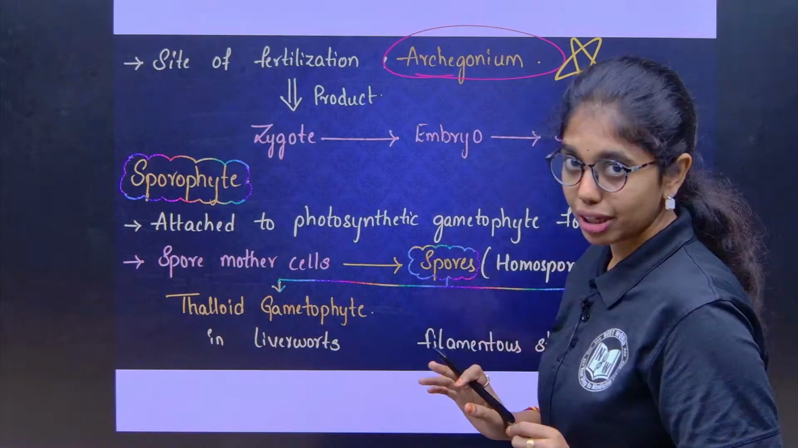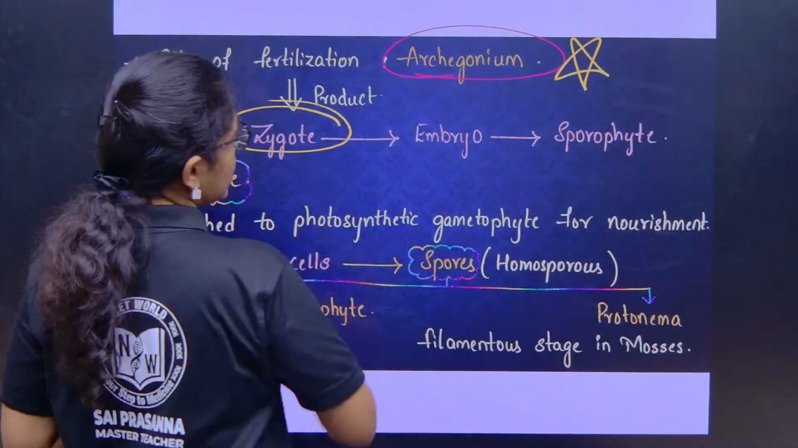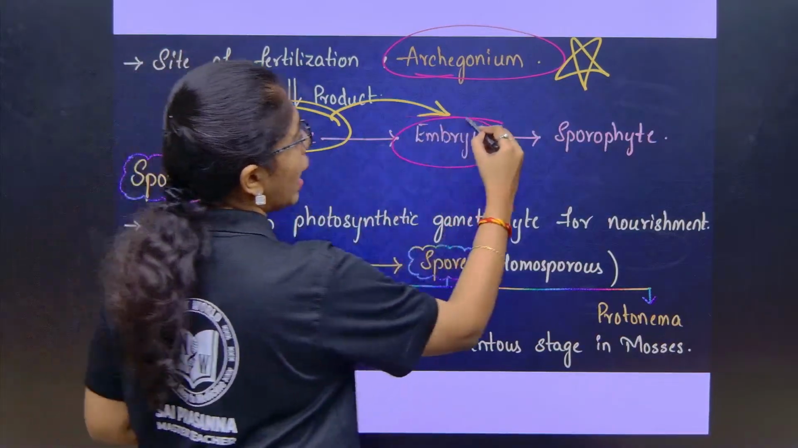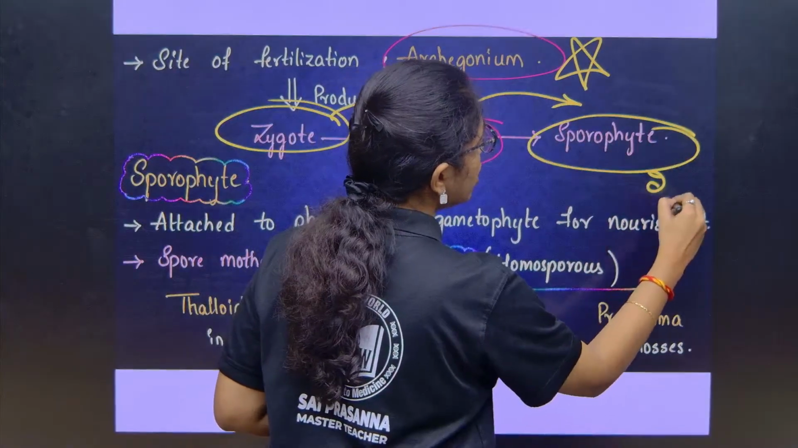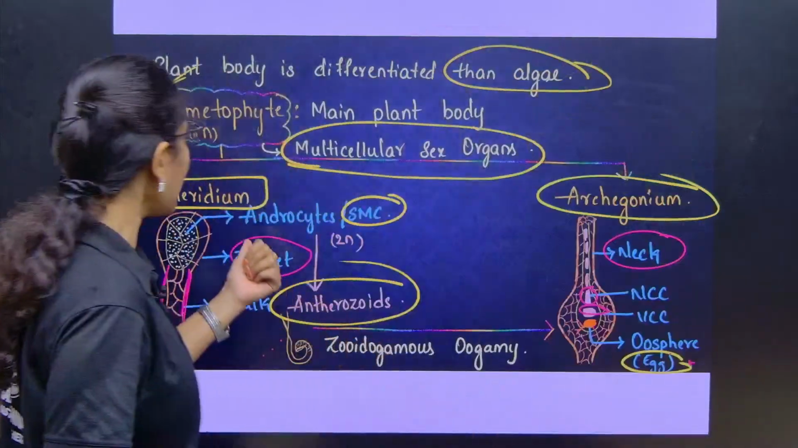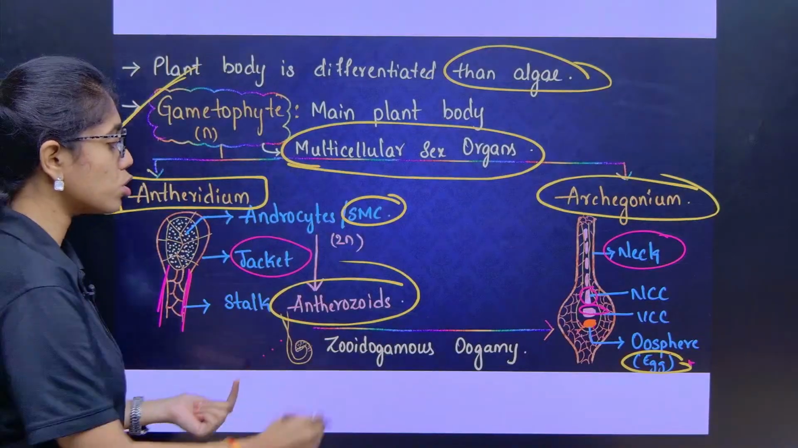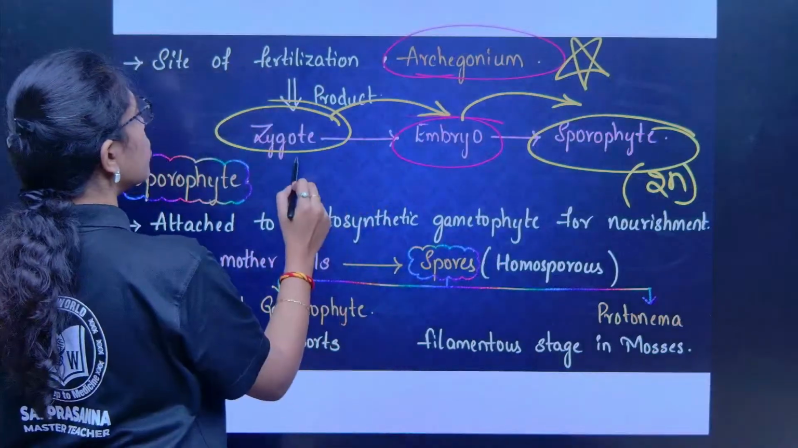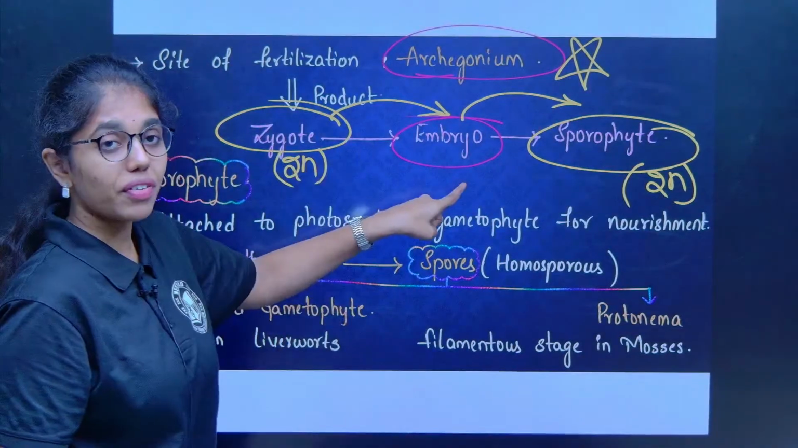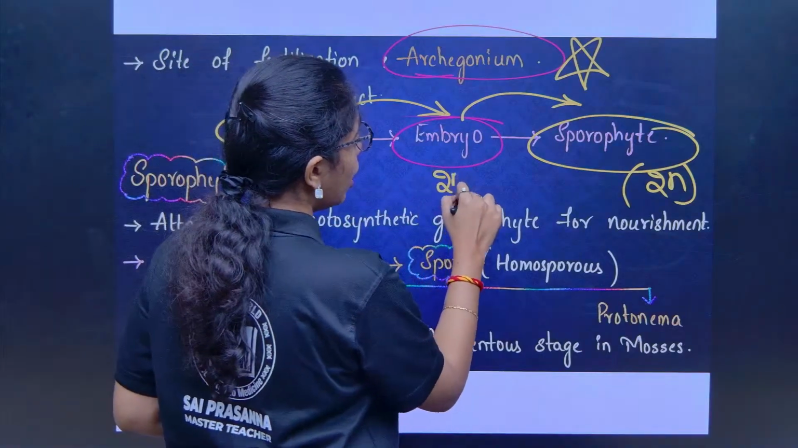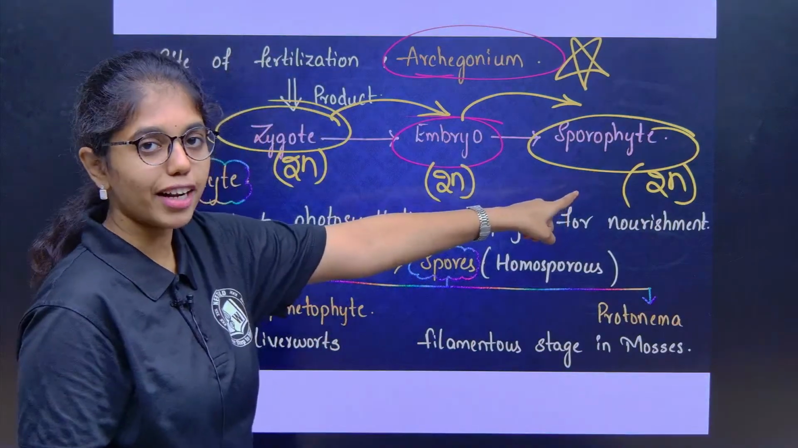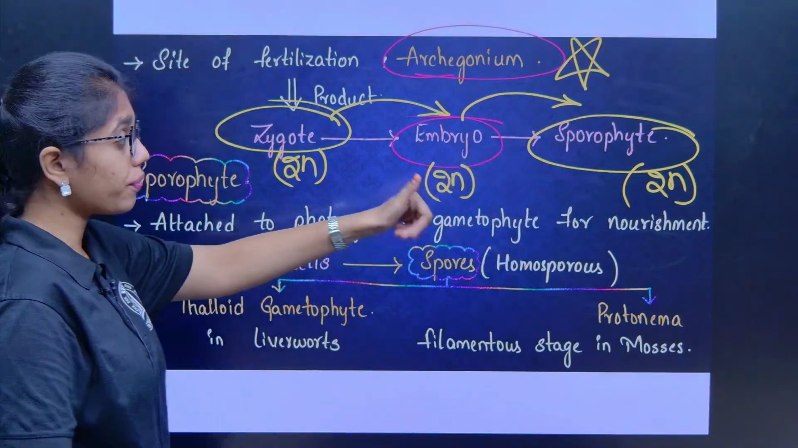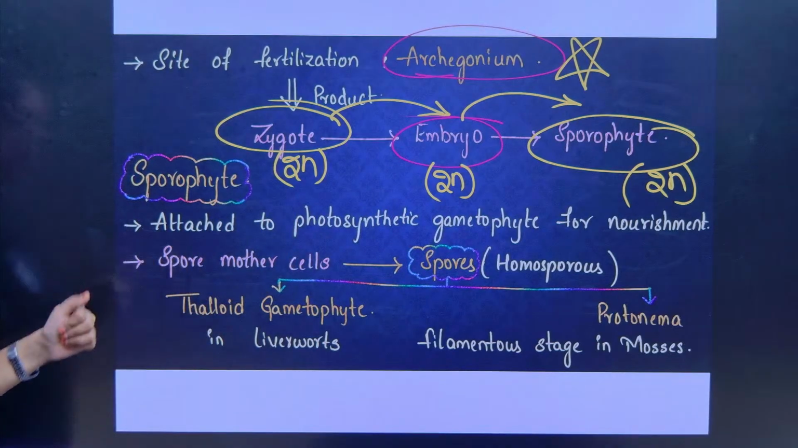The product of fertilization is the zygote. This is differentiated into embryo. Embryo matures into a diploid sporophyte. Clear, right ma'am? So here the antherozoid is haploid, the oosphere or egg is haploid. Then it results in the formation of diploid zygote, which differentiates into diploid embryo. Later this diploid embryo will mature into the diploid sporophyte. Till here it is clear, right ma'am? Up to gametophyte. Now we will look into the sporophytic development.